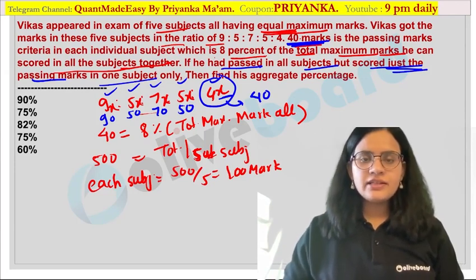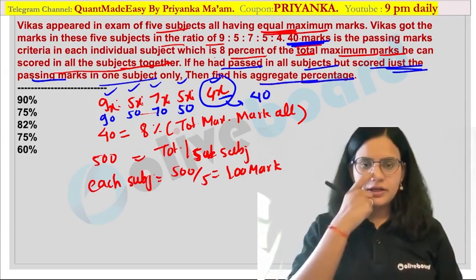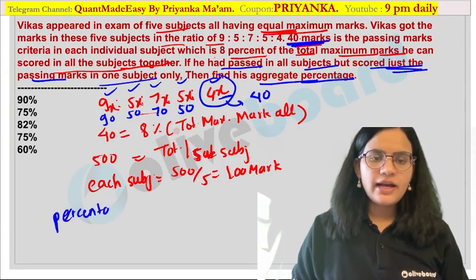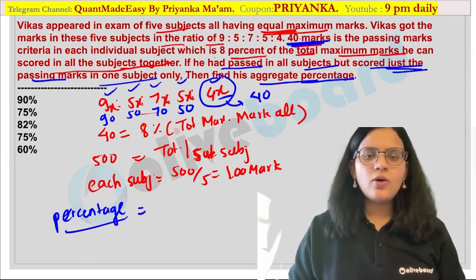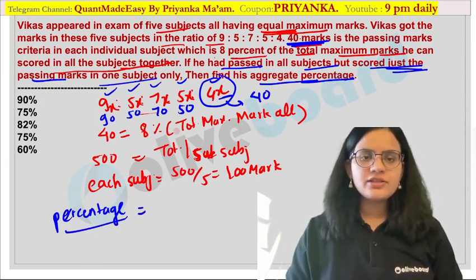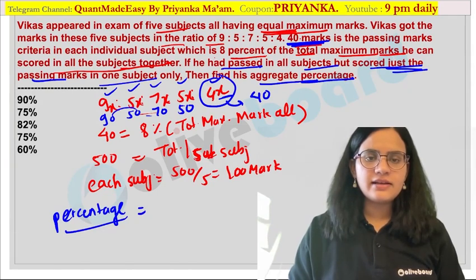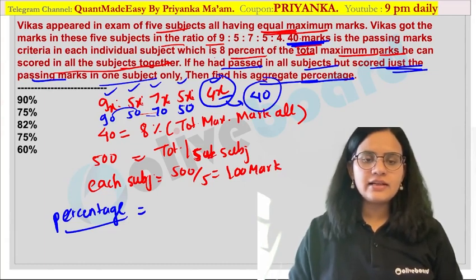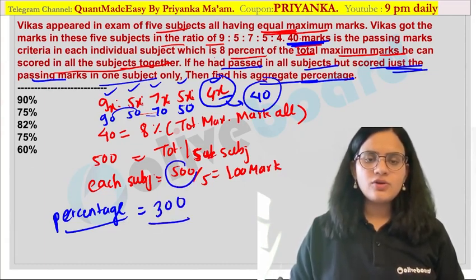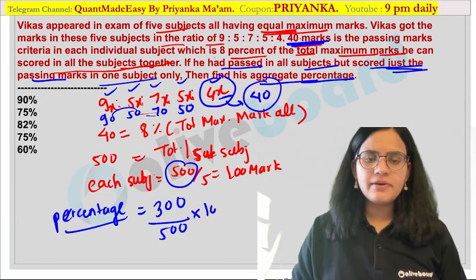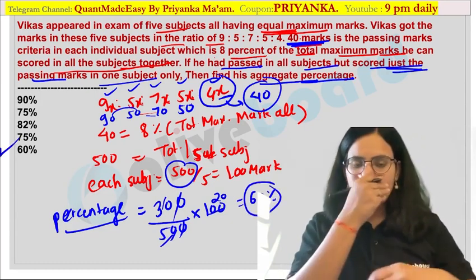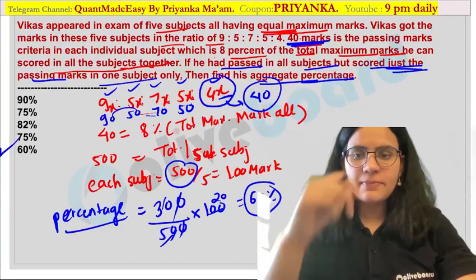Now what is asked in your question? Find the aggregate percentage. So you have to calculate his percentage. How will you calculate it? Just add all the values, whatever his scores are. So this is 100, plus this is 160, 260, plus 40, that is 300. How much is the total? 500. You have to calculate the percentage, so multiply by 100. What will you get? 60% would be his score. So the aggregate percentage is 60%, that is the answer.